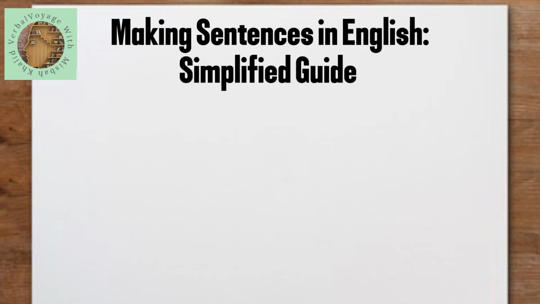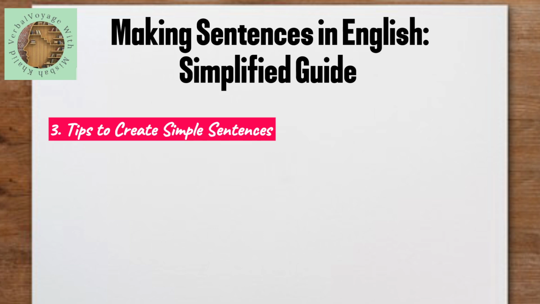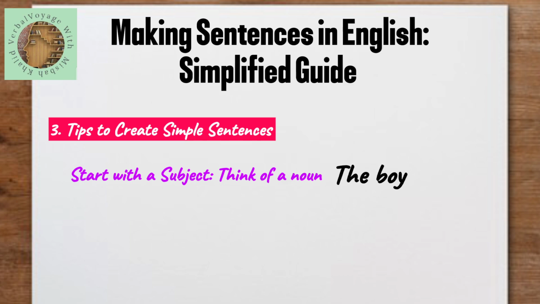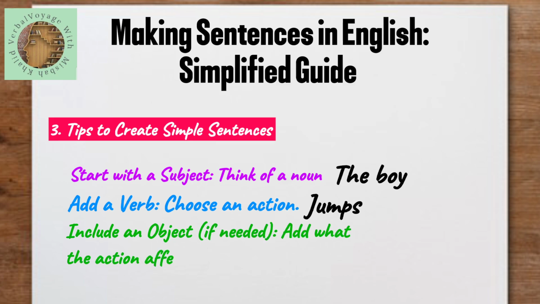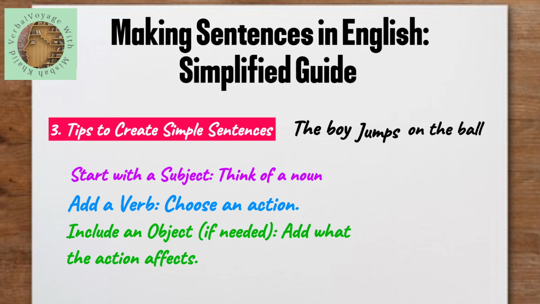Now we are going to learn tips to create simple sentences. Start with the subject. Think of a noun, for example, person, place, animal, thing. For example, the boy. Add a verb. Choose an action, for example, jumps. Include an object if needed. Add what the action affects, for example, on the ball. The complete sentence is: the boy jumps on the ball.